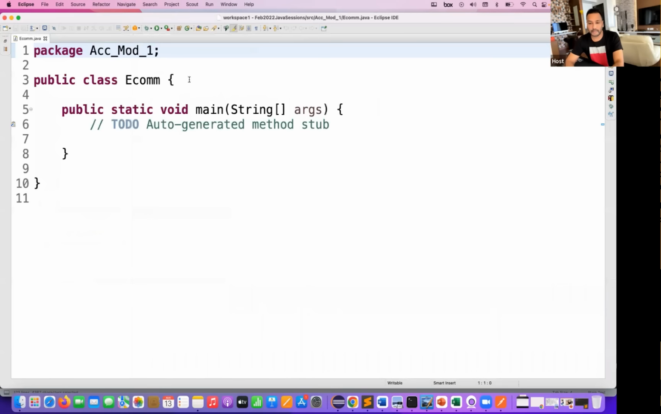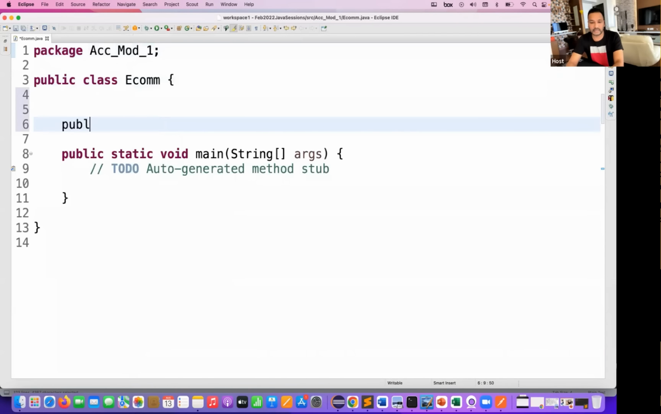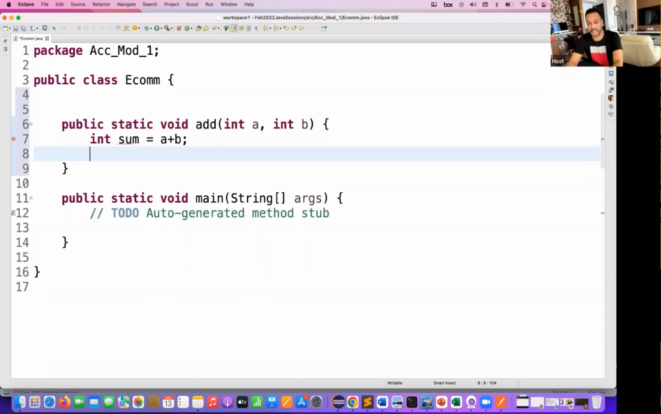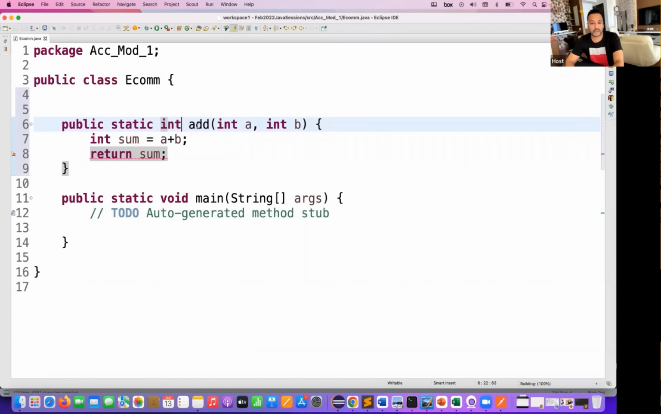So I'll create a method over here. Let's take a very straightforward method. I'm writing public static void, initially void, and a simple add method. This method says that you give me two numbers, for example, integer a, comma, integer b. Then I'm going to create one integer sum is equal to a plus b. So I'm just adding two numbers and then I'm returning sum from here. So instead of void, I have to write integer here because I'm returning sum.